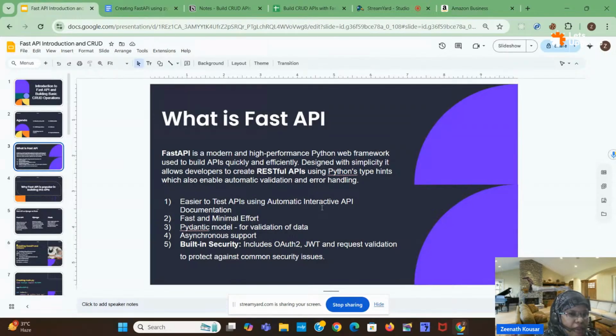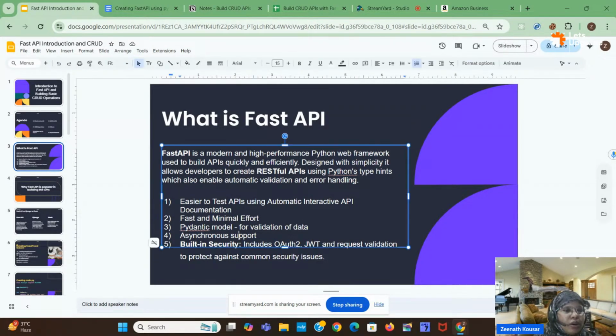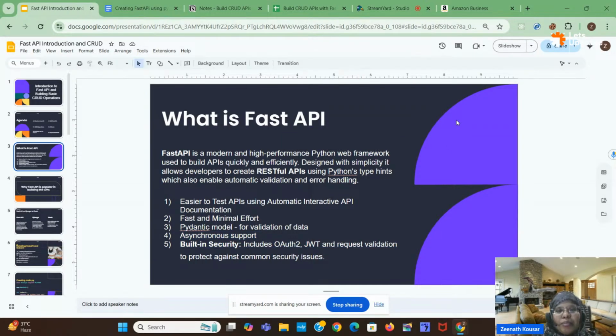These are the different features of FastAPI. FastAPI has asynchronous support, so it can do multiple tasks in less time. Apart from that, it also supports security as well, like authentication security.